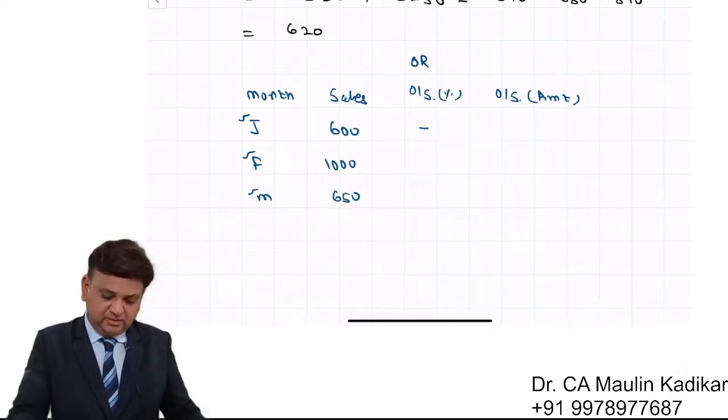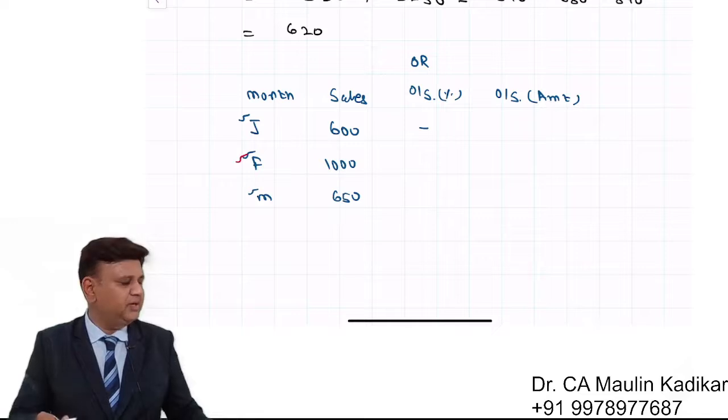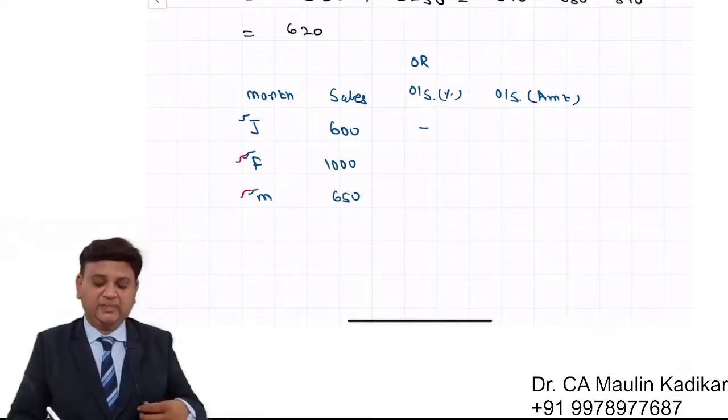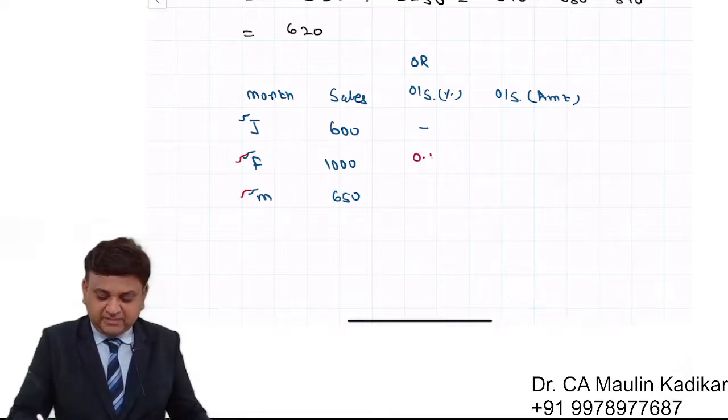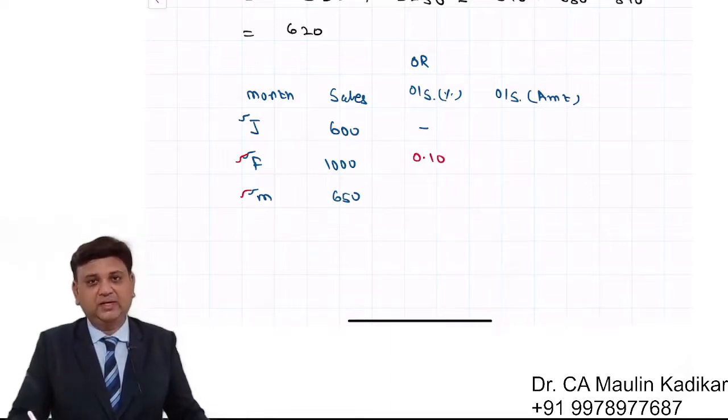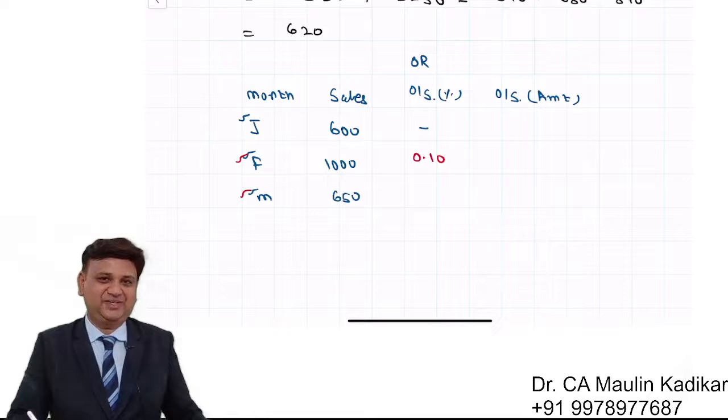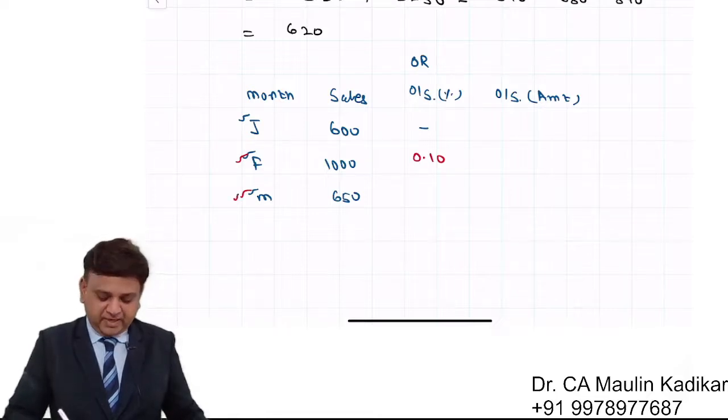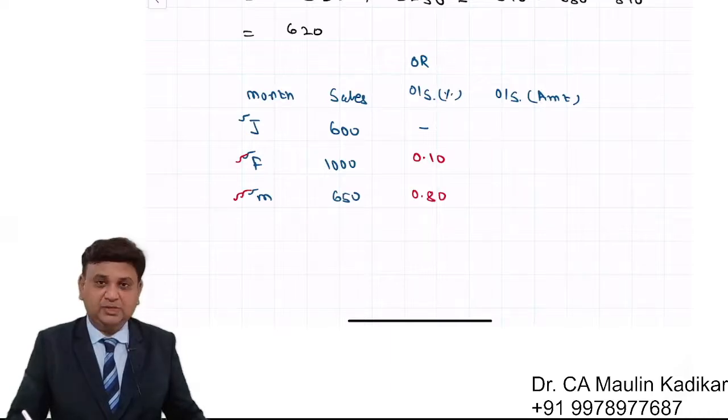Sales of February, I'm sorry, 20% is collected in February, 70% is collected in March. So 10% would be outstanding as on 31st of March. For March sales, 20% is collected over here. So 80% is outstanding.